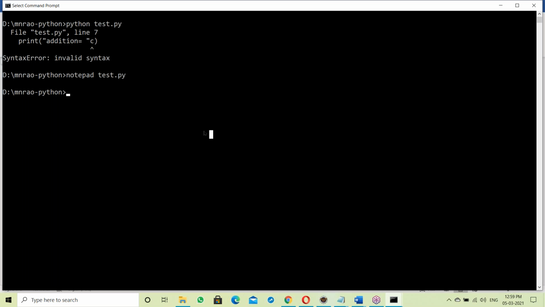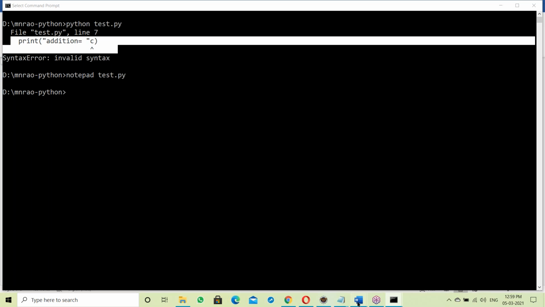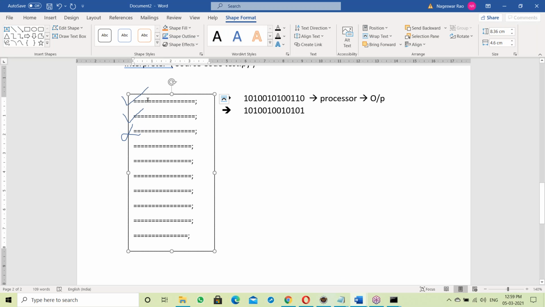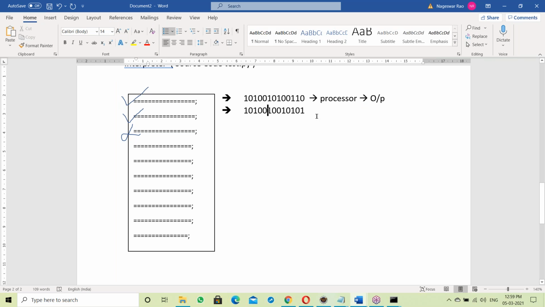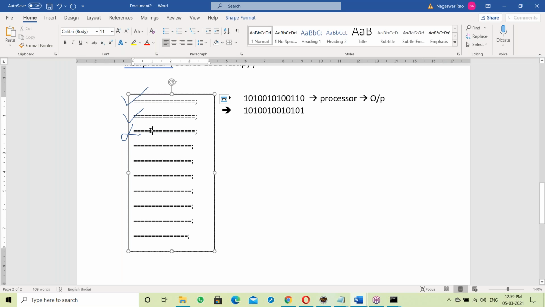Just now we did this. See that? At the 7th line, the error stopped it. So once an error comes, it stops. It checks the first statement, and if it is correct, immediately generates output. The next coming statement may be right or wrong, and it never thinks about next coming statements. It checks, converts into binary code, and gets output. If any error comes, it simply stops. So this is the working of the interpreter, right?